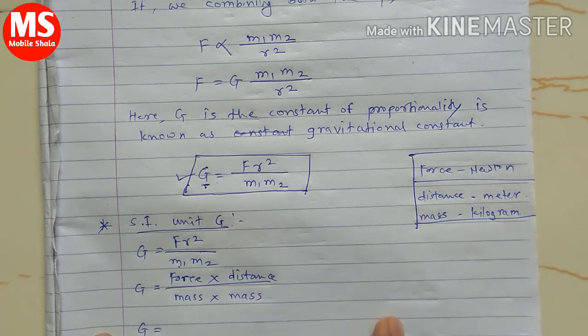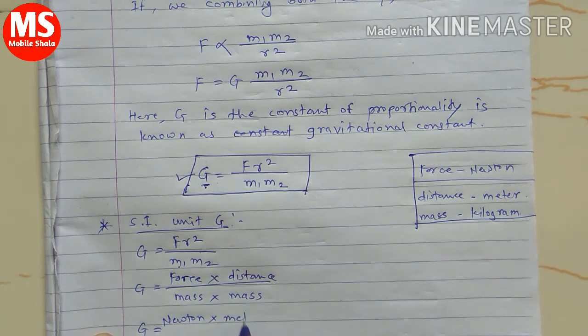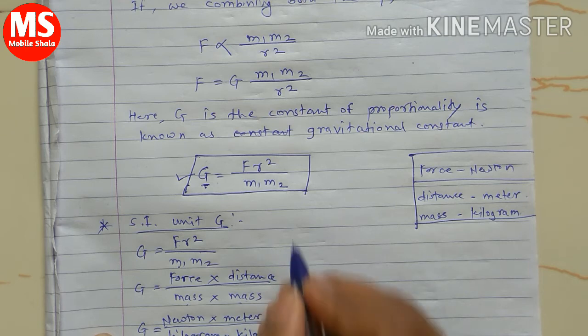So the unit of force is Newton, the unit of distance is meter, and the unit of mass is kilogram. Here there are two masses, two bodies, so kilogram into kilogram.